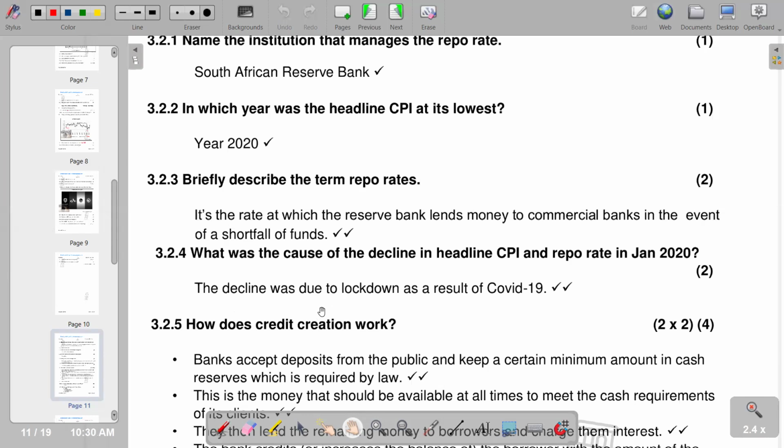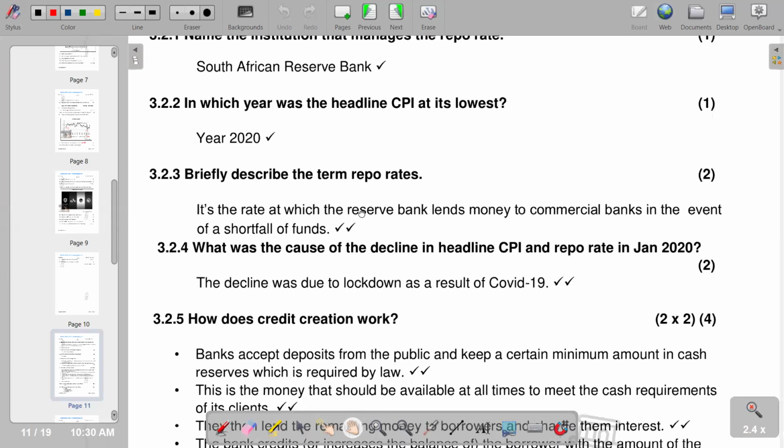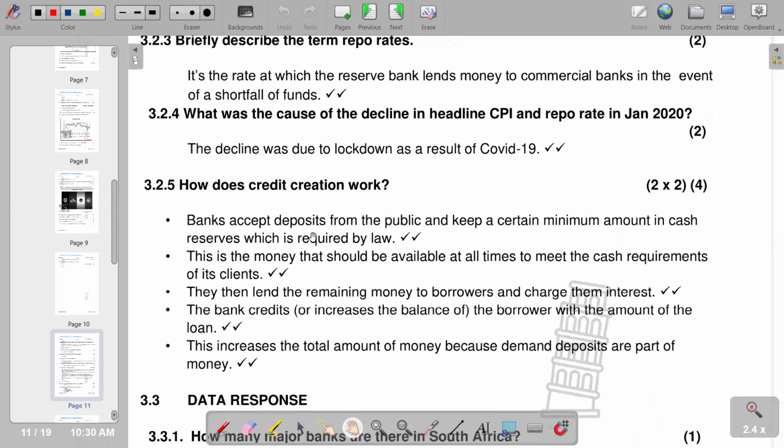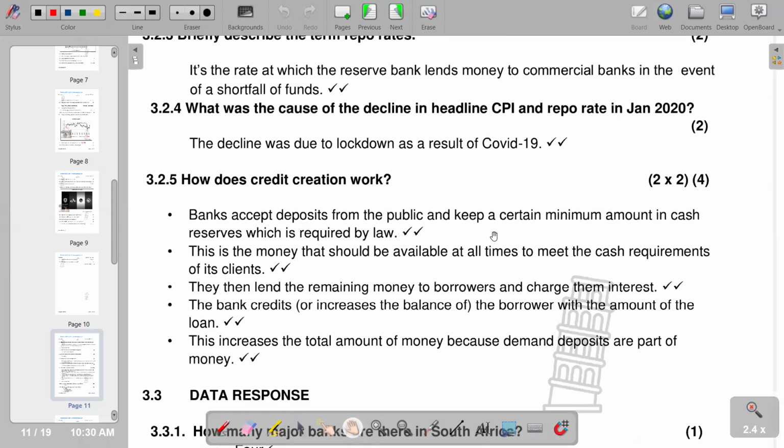Then the next part, how does credit creation work? So credit creation, banks accept deposits from the public and keep a certain minimum amount in cash reserves, which is required by law. And the amount that they keep is called the reserve requirement ratio. And then we go to the next point. This is the money that should be available at all times to meet the cash requirements of its clients. And we have got also further points that we can also include in terms of that.